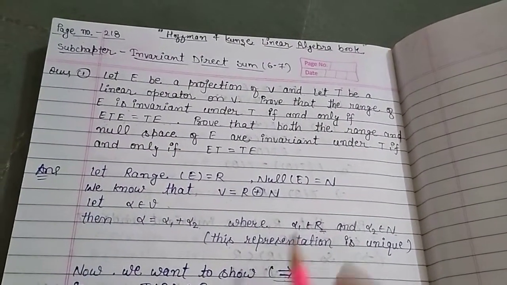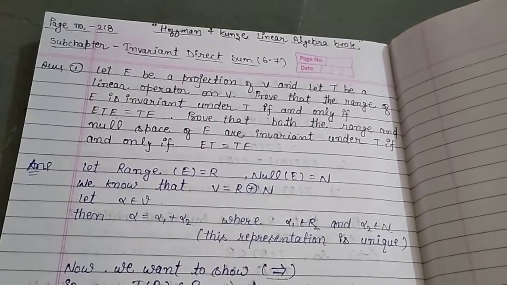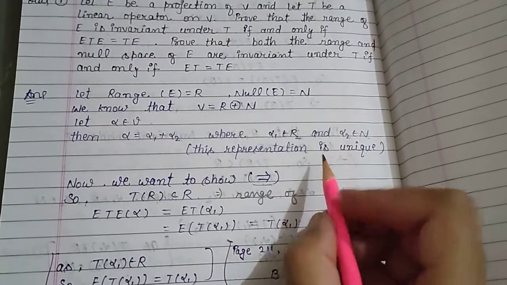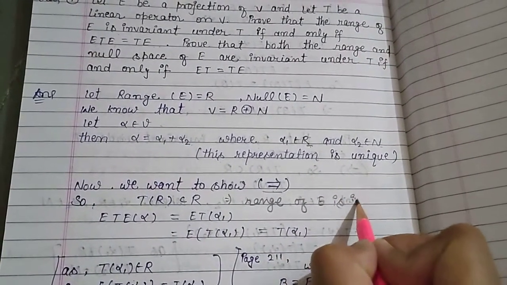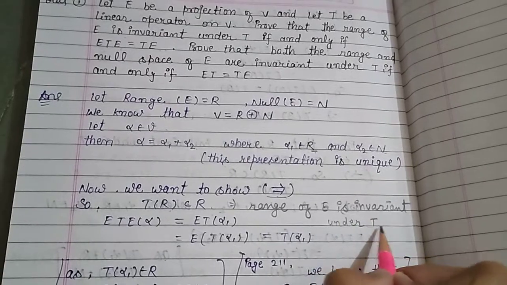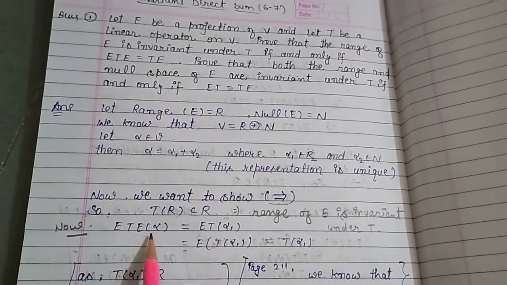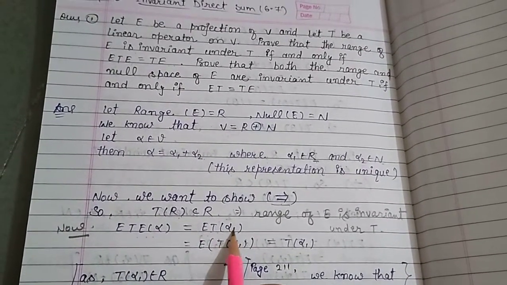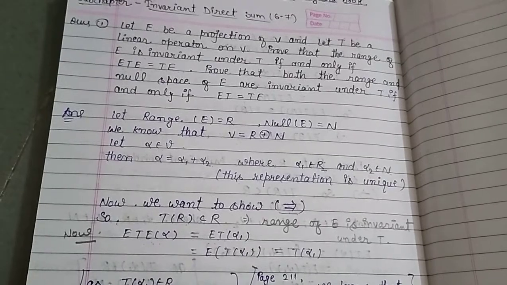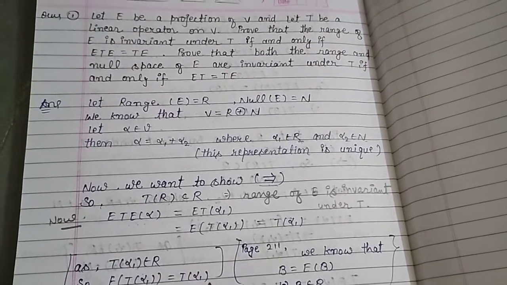Then T of R subset R. This means range of E is invariant under T. Now ETE alpha equal ET alpha 1, because T of alpha 1 belongs to R and ET alpha 1 equal T alpha 1.